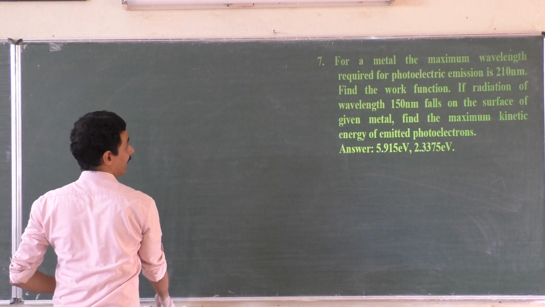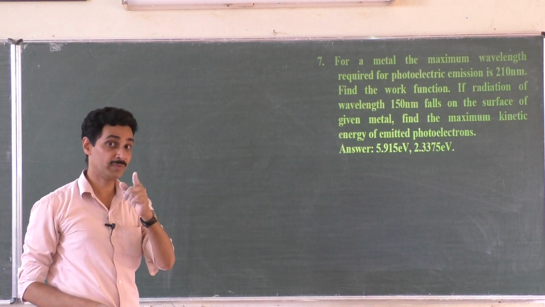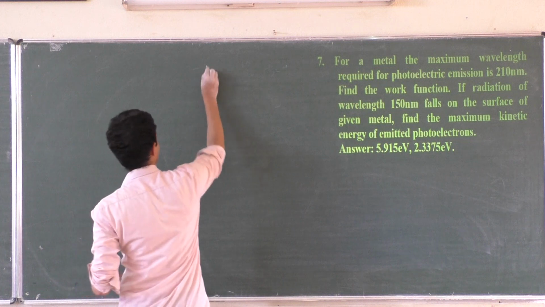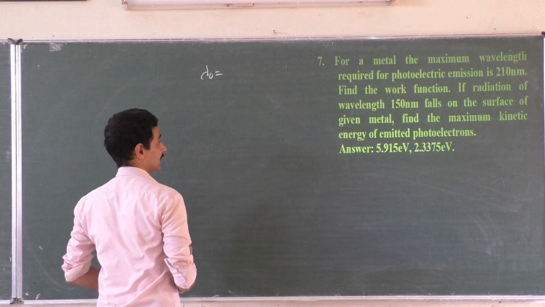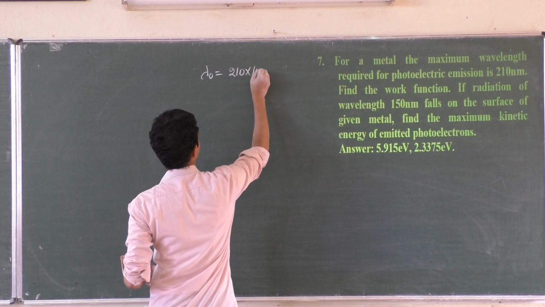For a metal, the maximum wavelength required for the photoelectric emission is 210 nanometer. That is minimum frequency, right? So shall I write it as lambda naught? Lambda naught is 210 nanometer.